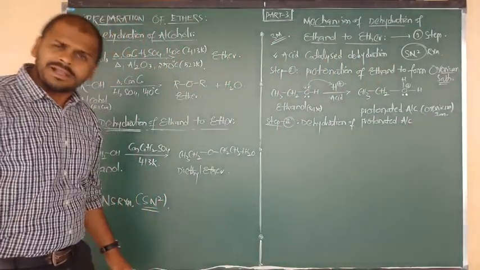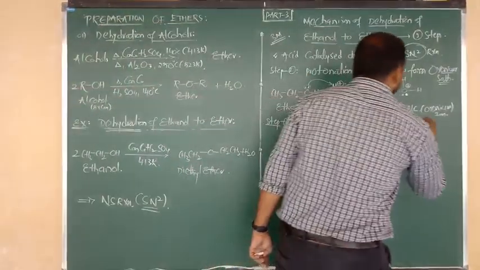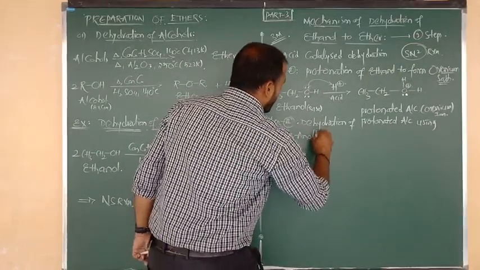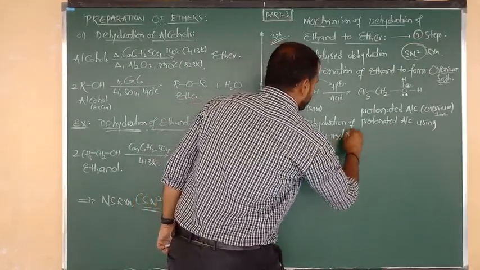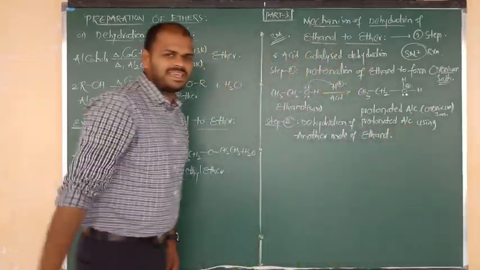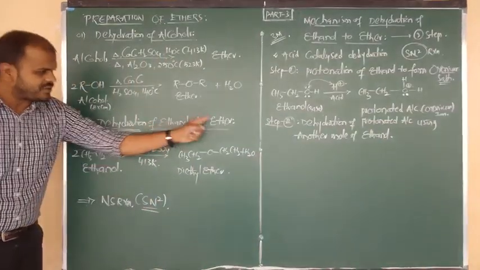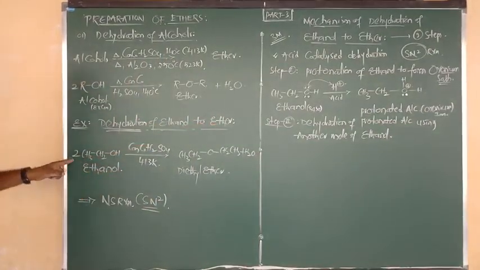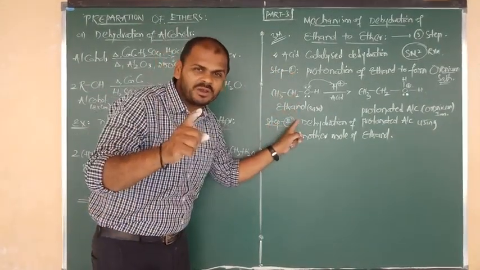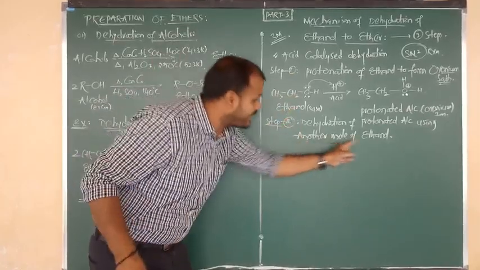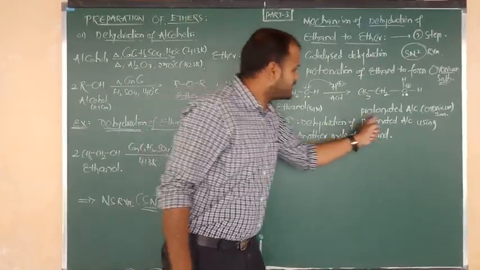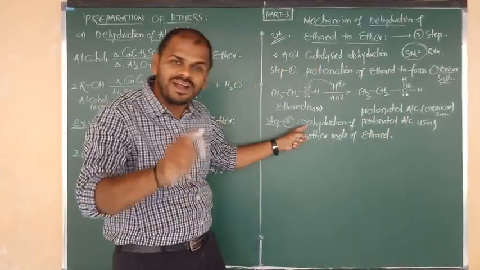Dehydration of protonated alcohol using another mole of ethanol. Because, see carefully, in this dehydration of ethanol to ether, how many moles of ethanol are involved? 2 moles are involved. As per step 1, we have taken 1 mole of ethanol, and in step 2 we have to take another mole of ethanol. Understood? So using another mole of ethanol, from this protonated alcohol we have to remove the water molecule.